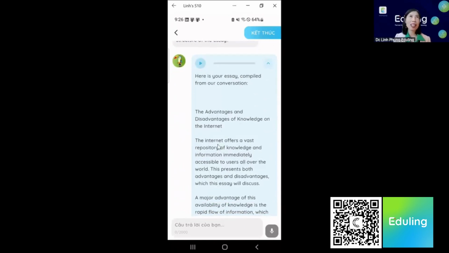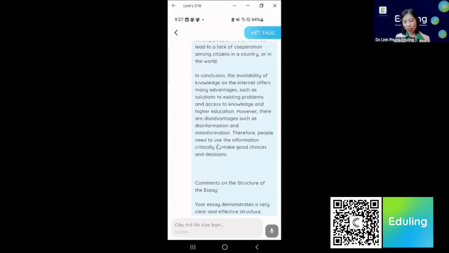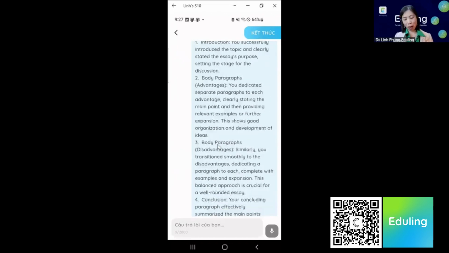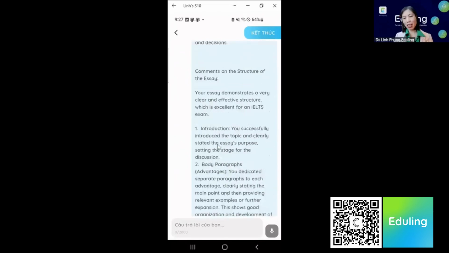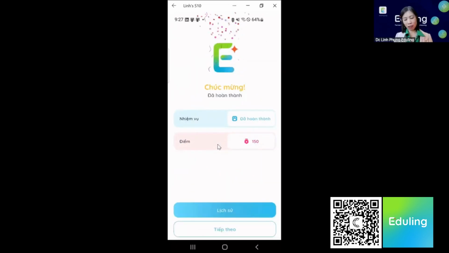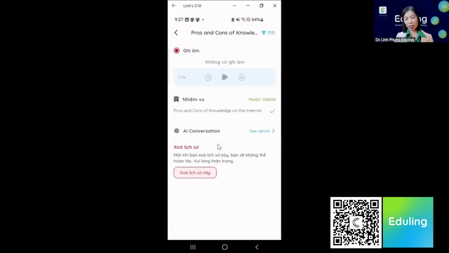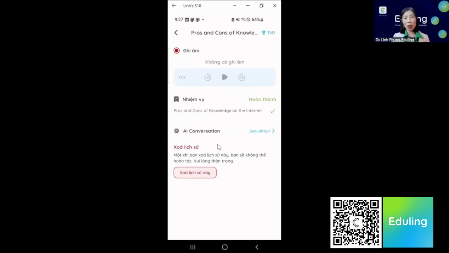So you can see that now it gives me the whole essay with some comments so that I can put my ideas together and look at a better version of my essay. So I'm not gonna read through this or make you listen to the whole essay here. So you can click finish. And again, you can go back to history and check your conversation. So that is our new experience with Eduling AI.